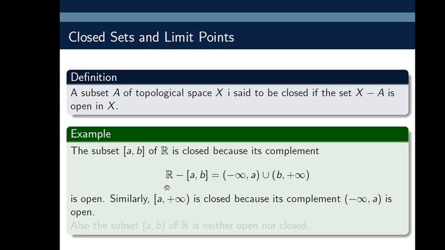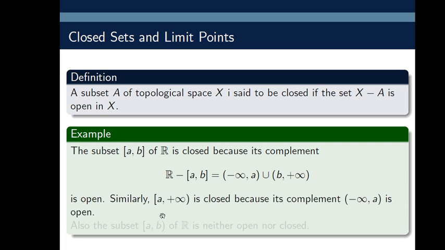From the real line, if we exclude the closed interval [A, B], what remains? All the elements between A and B, with A and B, are omitted. What remains is minus infinity to A union B to plus infinity, and this union is open because a union of open sets is open.